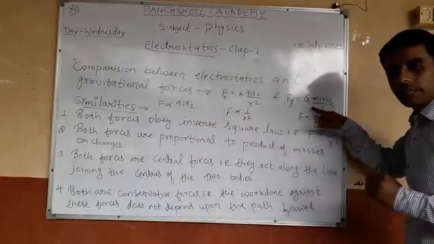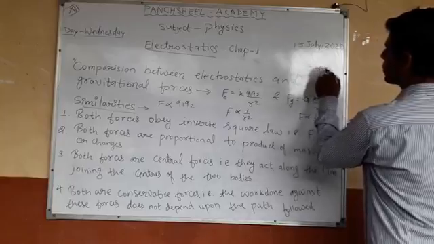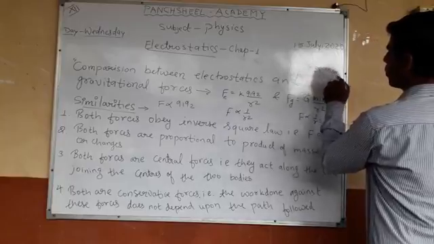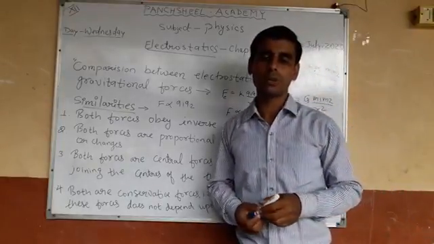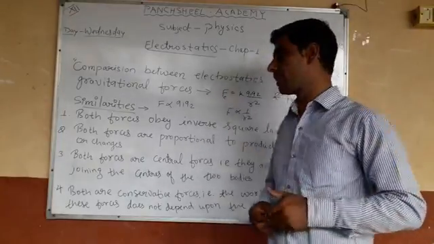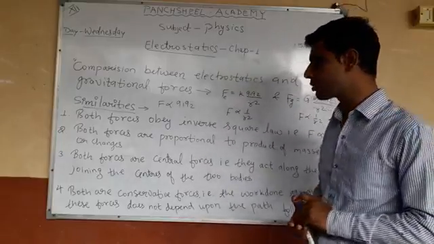And in gravitational forces, F is directly proportional to m1 and m2. So both forces are proportional to the product of their charges or masses. This is the second similarity between these two forces.